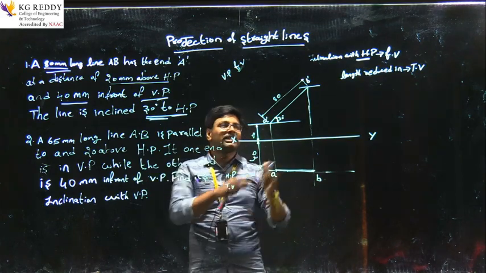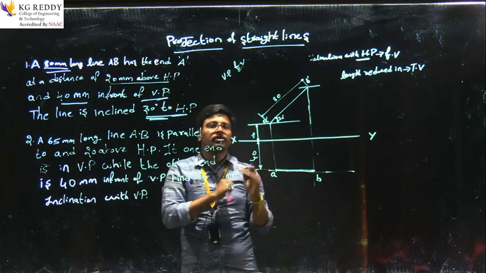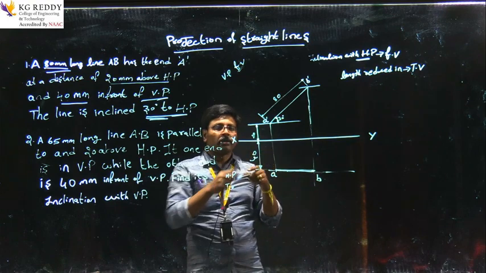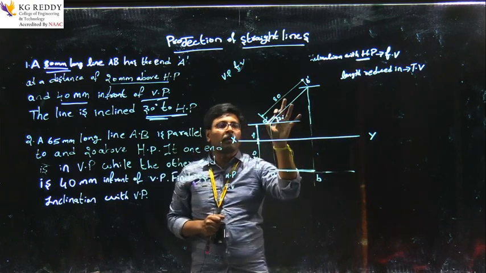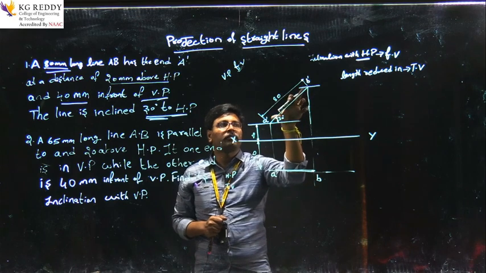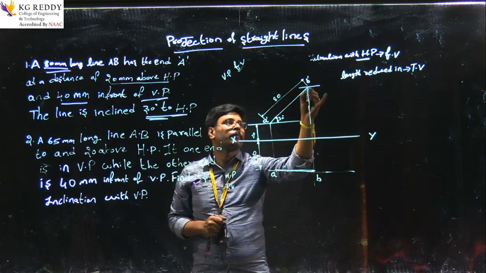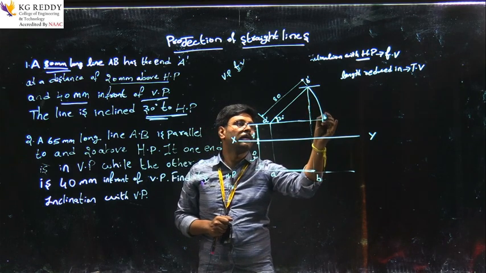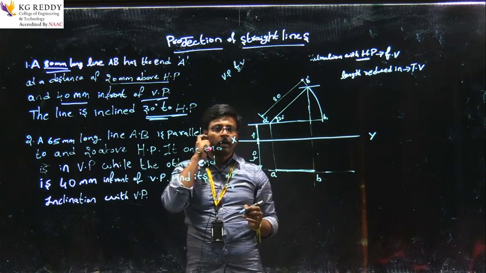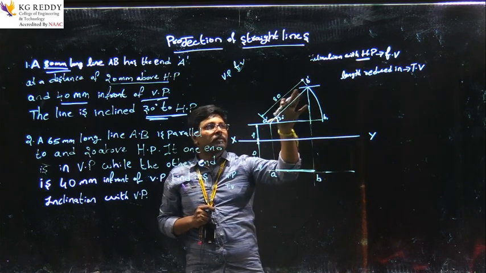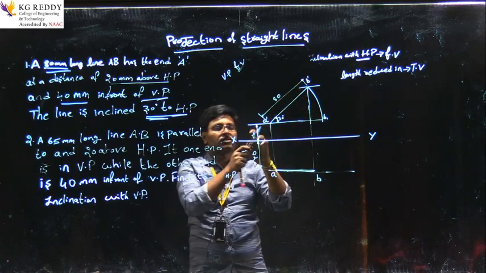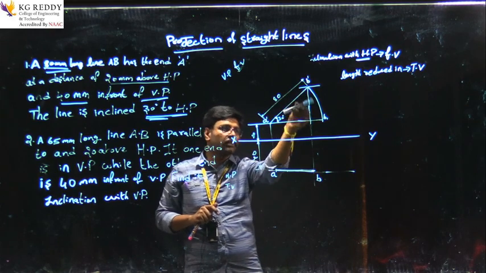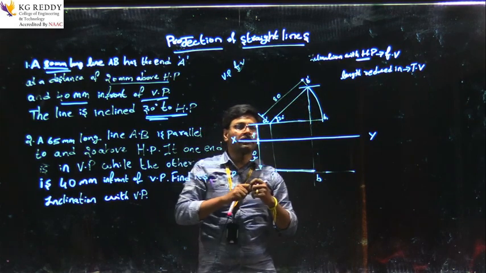So this is the concept of how we draw inclination with one of the planes. As I told you, this is the final position, then what about the initial position of this line? Before inclination, it is parallel, right? So I am taking a compass at A dash and B dash, taking an arc, and this is B1. As I told you, taking the A dash B dash distance, I am just making it parallel. You see here, this is the line which is inclined, and this is making it parallel. Parallel means we are taking an arc. That's enough. And this is the front view.